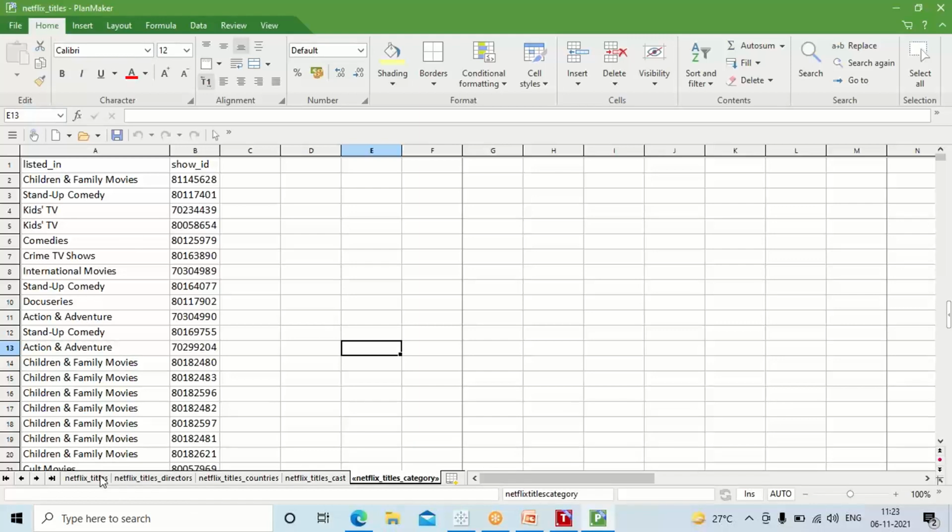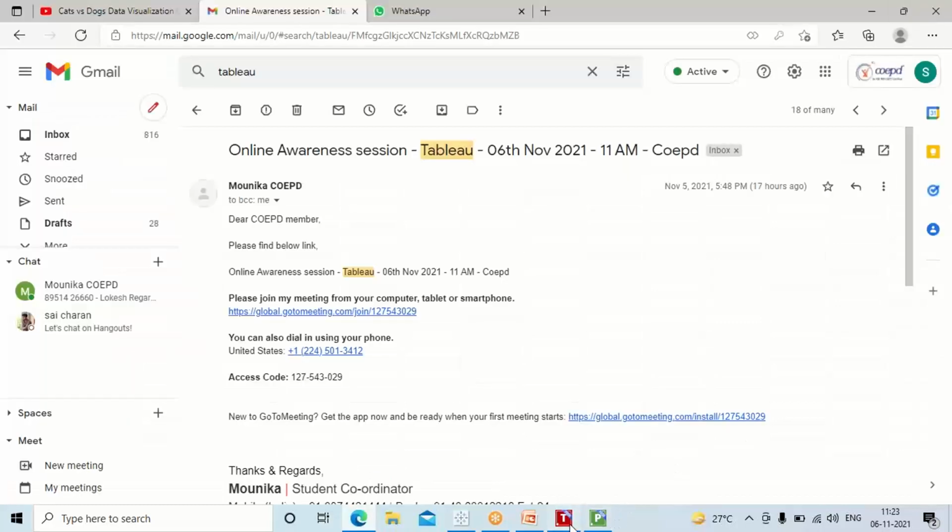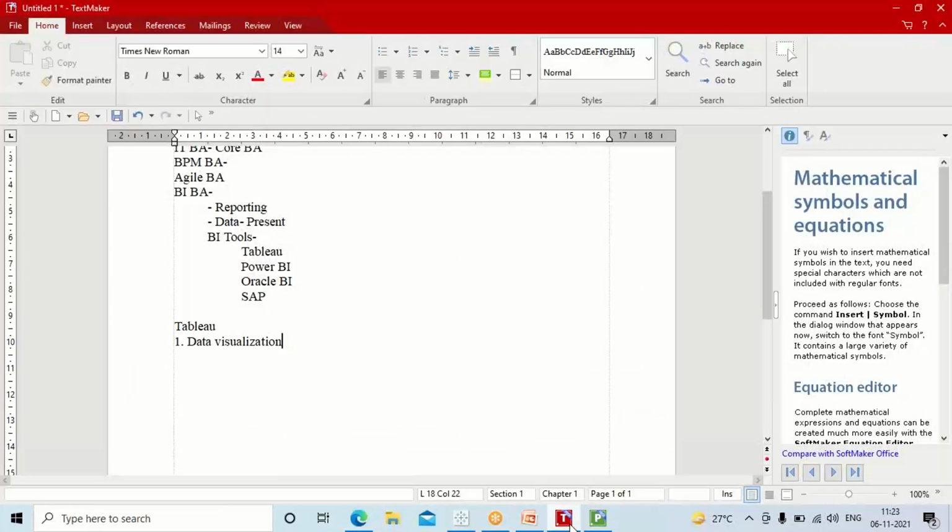Okay, so now what do you mean by data visualization? Tableau does have multiple data visualizations. We have 12 different categories of data visualization that we can do in Tableau, like charts, pie charts, bubble diagrams, and so on and so forth.